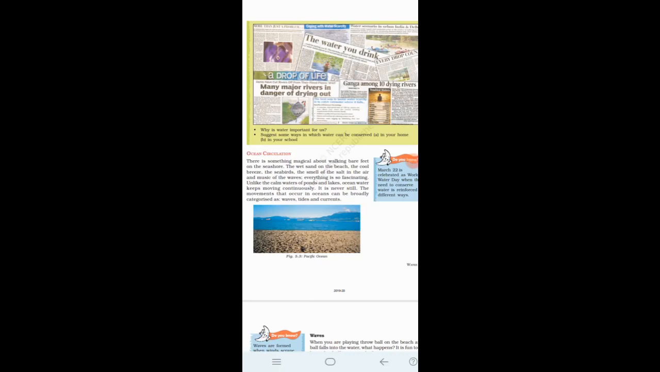Let's start the lesson. Today we are going to learn about chapter 5, Water, part 2. Let me recall part 1. In last class we learned about what is water cycle, process of water cycle and distribution of water bodies. Now we are going to learn about ocean circulation and its types, waves, tides and ocean currents.